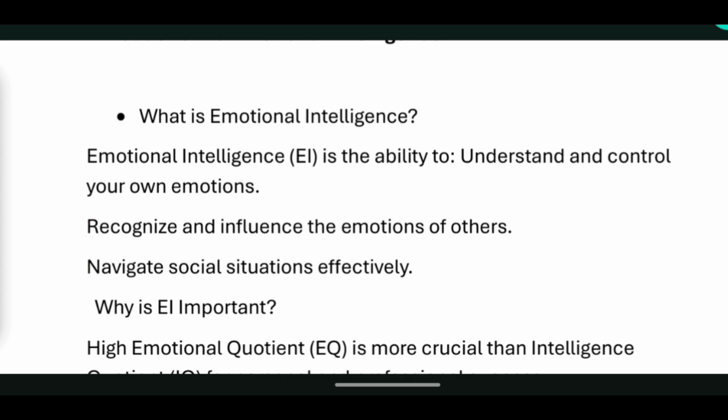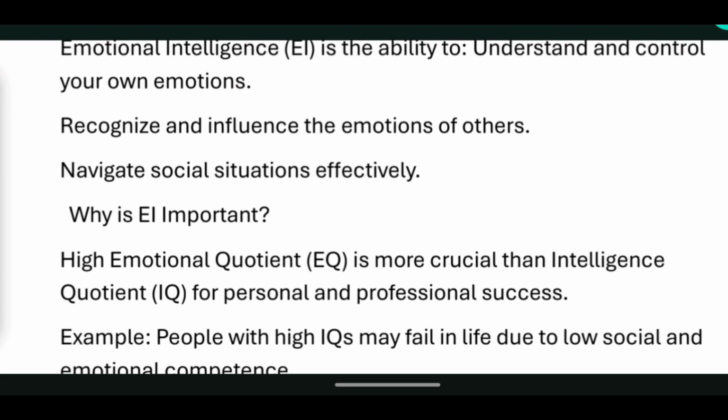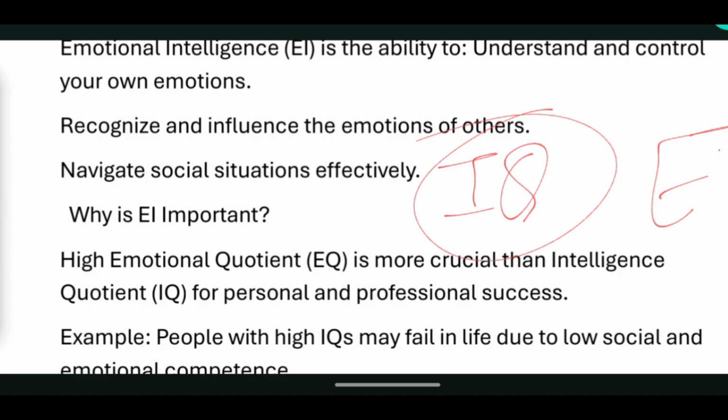Now come to the next topic, which is why EI is important. We are reading about EI, but why is emotional intelligence important? High emotional quotient, which is called EQ, is more crucial than intelligence quotient, IQ, for personal and professional success. You must know what IQ is. It is the intelligence quotient, what kind of intelligence you hold. But it is said that having EI is more important and more crucial than having IQ. So if you want success in your personal and professional life, you need to have this EI.